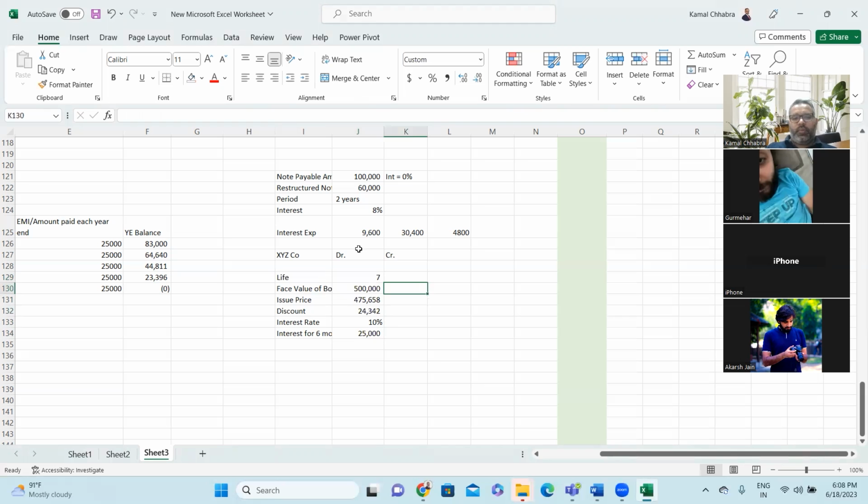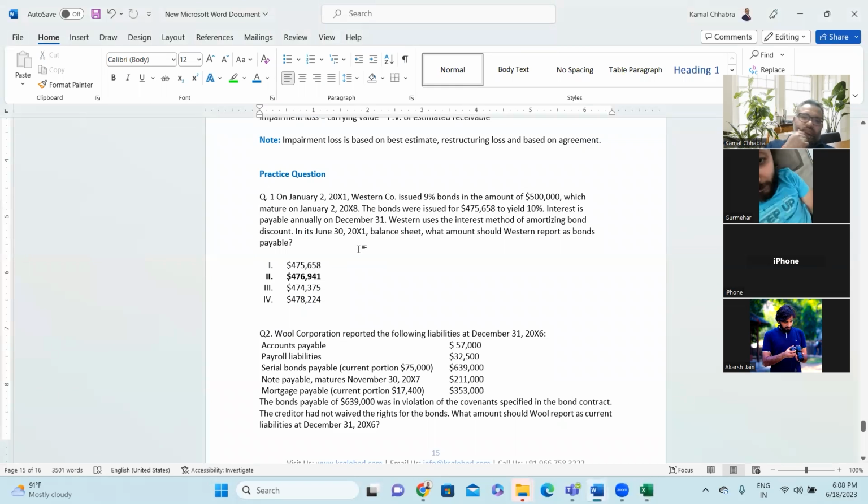So what will be the interest? One second. Interest toh sir wahi 6 months ka jo nikala hai, 25,000. But how much discount will you amortize on that? Yes sir, one second. On that, okay.